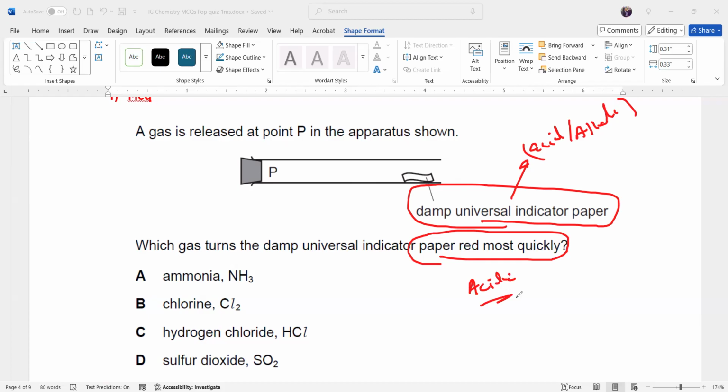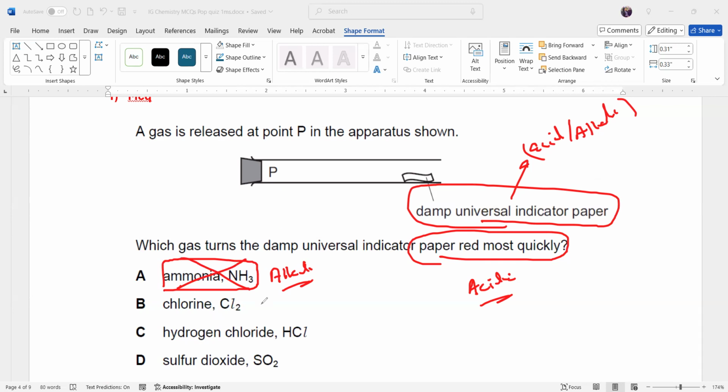And how do we know a gas is acidic? A gas is acidic when there is a non-metal present, the oxides. Except ammonia, even though it is a non-metal. So ammonia is the only alkaline gas. The nature of ammonia is alkaline. If it's an alkaline gas, it won't turn red, it will turn blue or violet. So ammonia cannot be an answer at all.